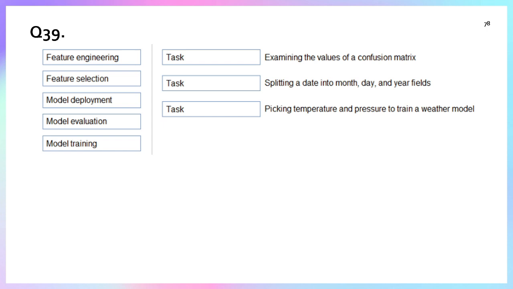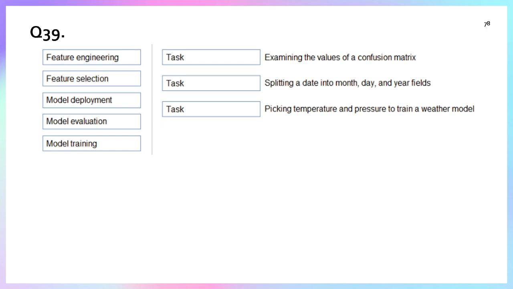So now we know all the words and their definitions. Now we have to match the statements. Feature engineering is creating the input. Feature selection is picking the best input. Model training is teaching the model using the data. Model evaluation is testing how well it performs. And model deployment is putting it in front of real-world users.